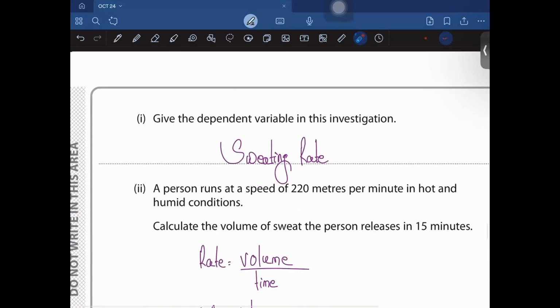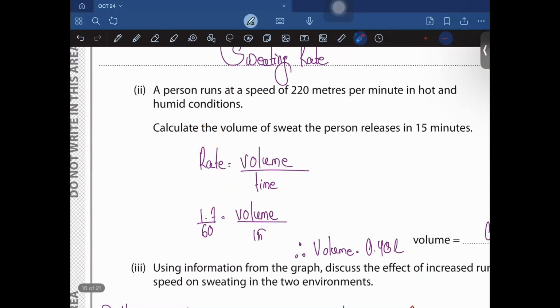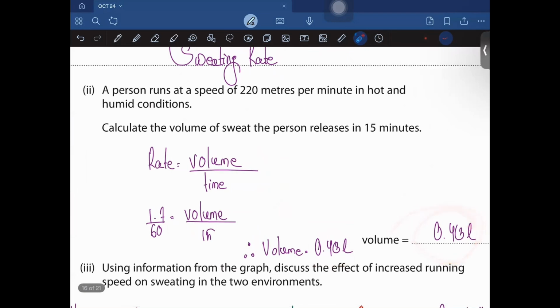So as I said, rate is volume by time, right? You have your rate, and what you have to do is divide this rate by 60, and multiply it with 15, and that is how you'll get the volume of it. And the volume is 0.43 liter. Okay, everyone. So moving on.